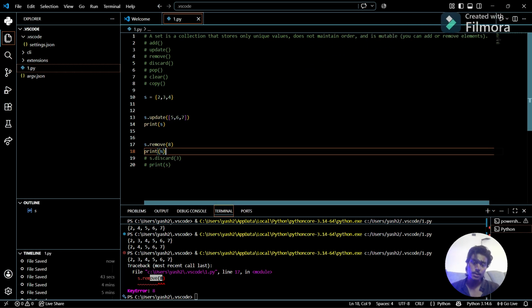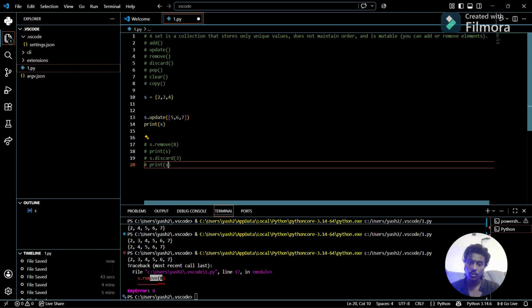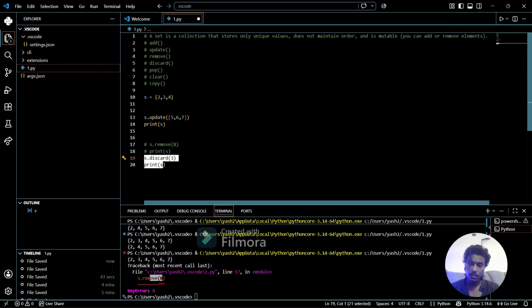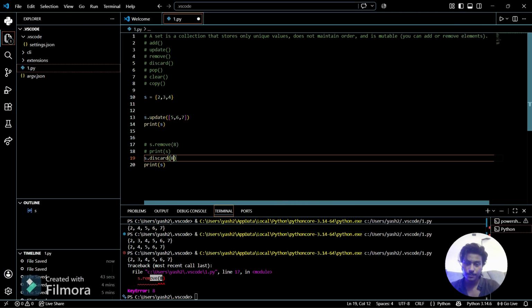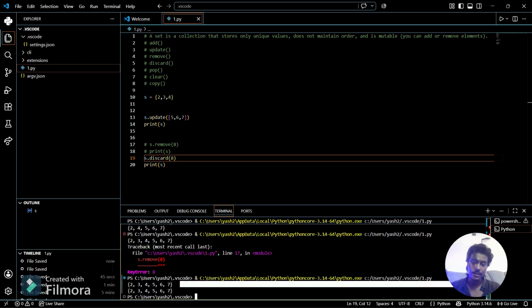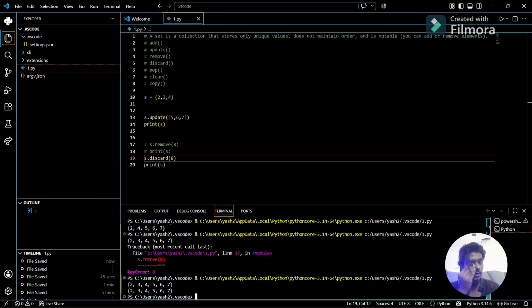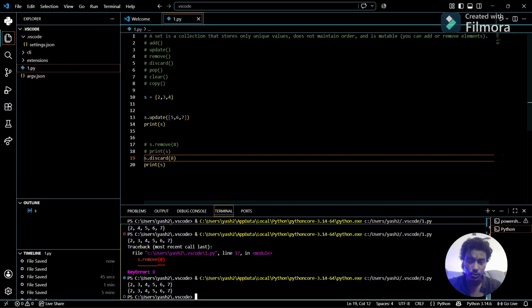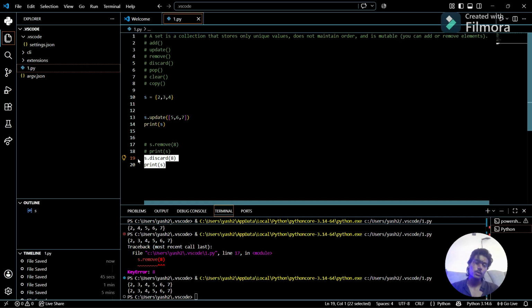But in case of discard, if I want to discard 8, it will not cause an error, it will print the set as it is. So that is the difference. To avoid errors, we use discard.